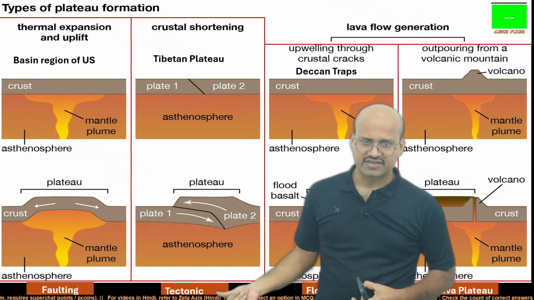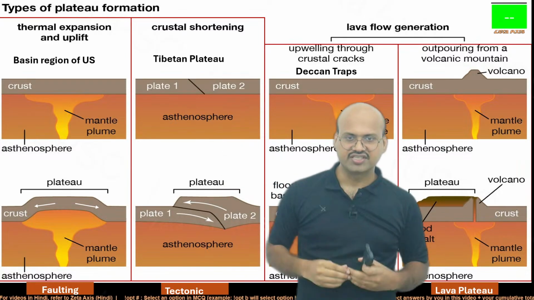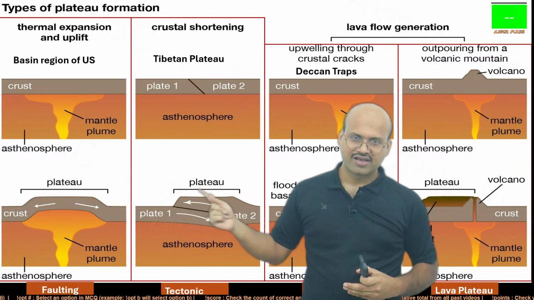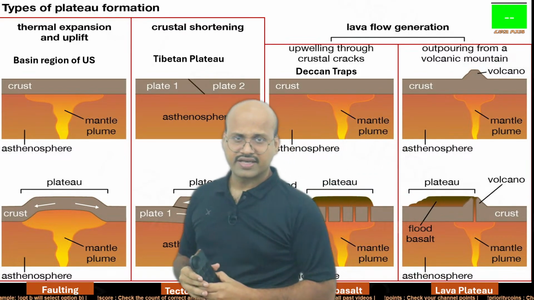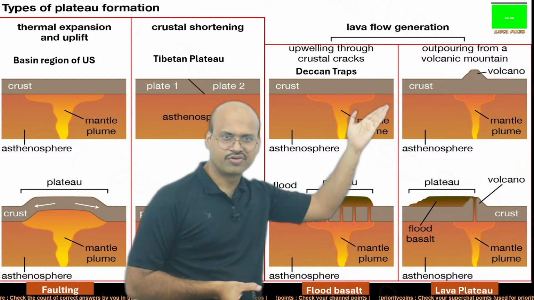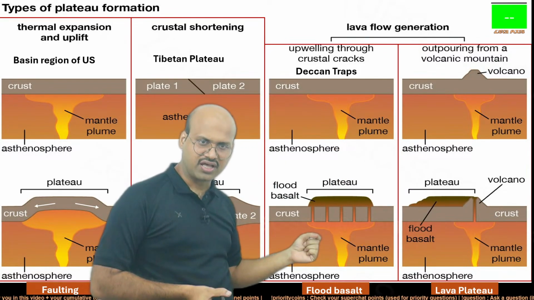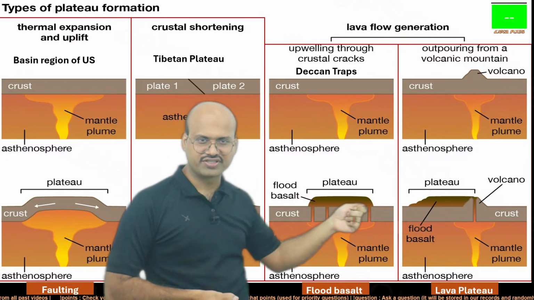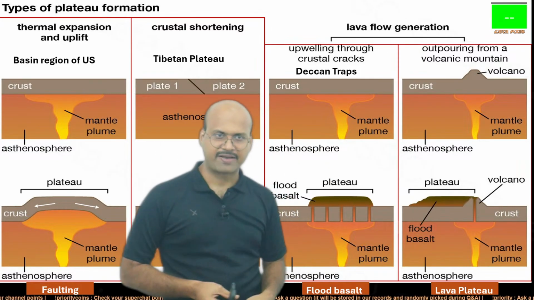Another is tectonic activity. We have seen how the Tibetan plateau was created because two plates collided with each other. Here we can see an example. This plate moved over the other plate and an uplifted region was formed, which is called a plateau. Then we have the example of the Deccan Traps. A mantle plume can come below the crust and cracks will be formed, and then slowly lava or magma will seep onto the surface, creating a plateau region. Remember the hot spot over Reunion Island, it created our Deccan Traps.